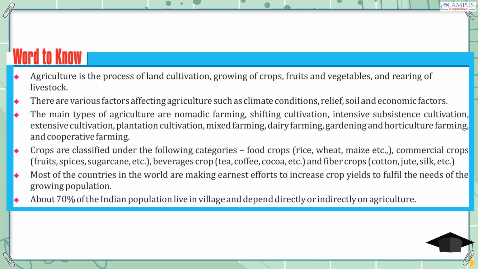Crops are classified under the following categories: food crops, rice, wheat, maize etc. Commercial crops, fruits, spices, sugarcane, etc. Beverage crops, tea, coffee, cocoa, etc. And fiber crops, cotton, jute, silk, etc. Most of the countries in the world are making earnest efforts to increase crop yields to fulfill the needs of the growing population. About 70% of the Indian population lives in villages and depends directly or indirectly on agriculture.